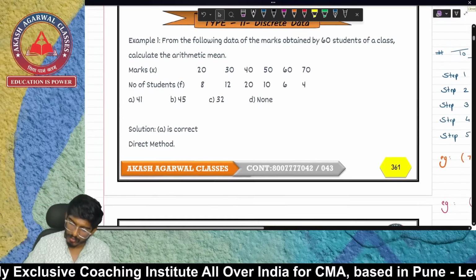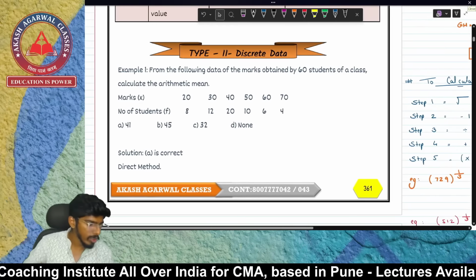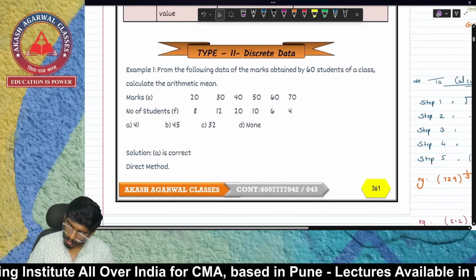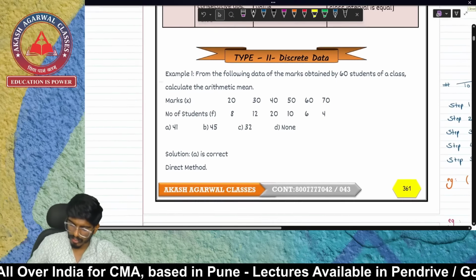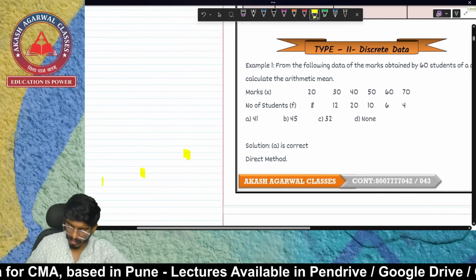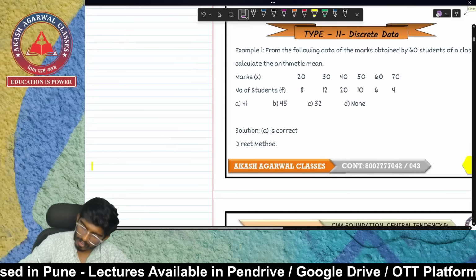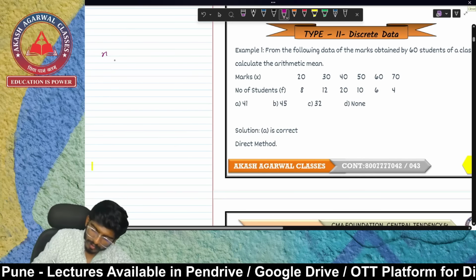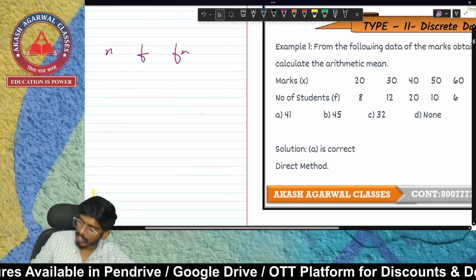Now let's get into another example. I guess we have already solved this example, if I'm not wrong. Okay, no worries, let us solve it again. The example is for discrete data of AM. As all of us know, there is going to be an X column and an F column, and we have to prepare Fx.